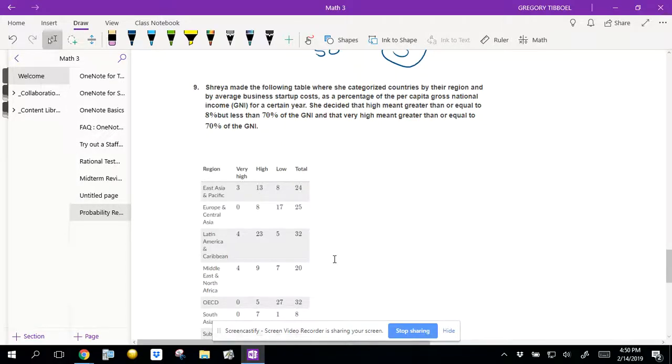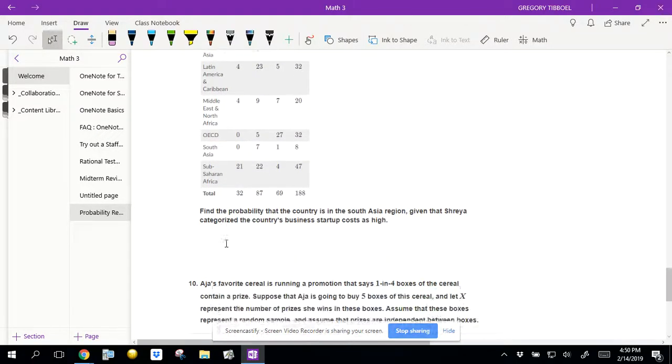Okay, we're going to take a look at 9 real quick. So we have a table here, and per capita gross national income for a certain year. She decides that high means greater than or equal to 8% but less than 70% of the GNI, while very high means greater than or equal to 70%. That stuff really doesn't matter. We just have high, very high. Like that's really what matters.